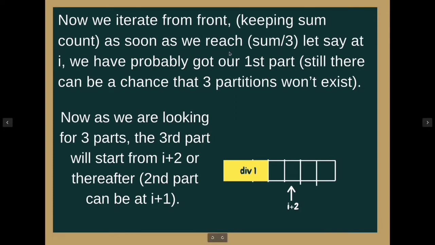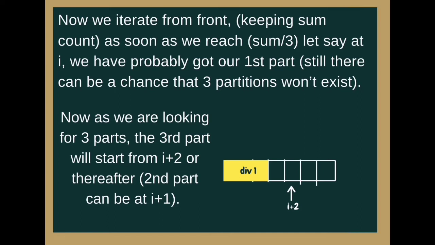As soon as we reach sum by 3, let's say at I, we have probably got our first part. Still, there can be a chance that 3 partitions won't exist. I'm explaining this part. From the beginning, again we will start keeping the track where the sum is 1/3 of the sum of the array. If the sum is 1/3 of the sum of the array, then we got our first part.